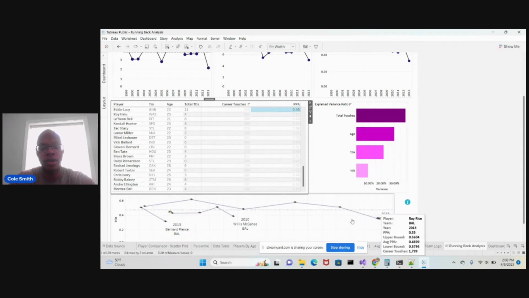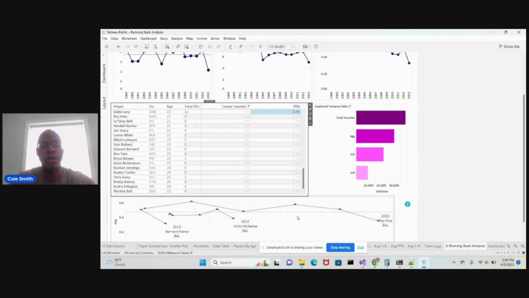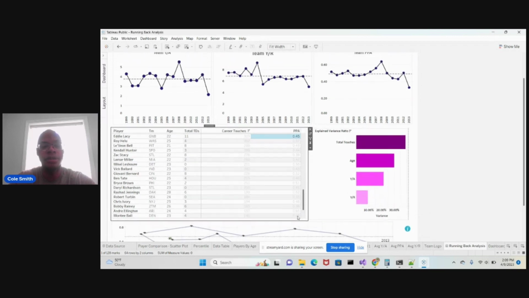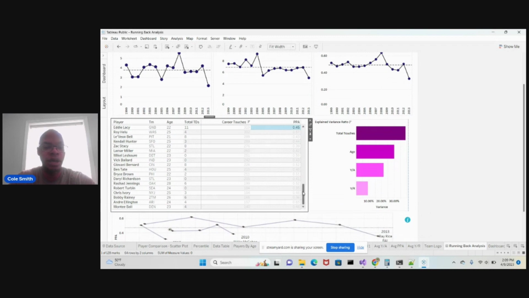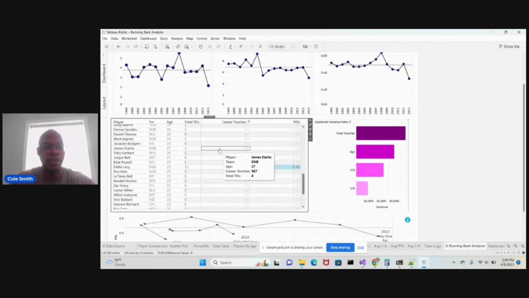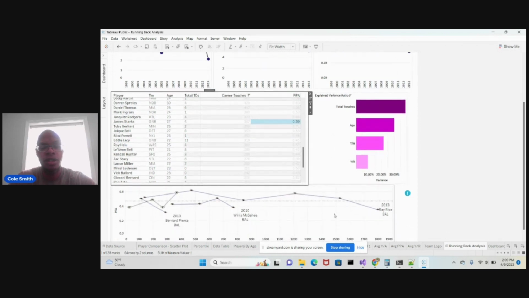I'm going to switch this back to another player. The way this tool is meant to be used by the NFL, or by somebody doing fantasy, is that your thought process should be: it's 2013, and I see that my running backs aren't doing well. I've got Bernard Pierce not doing very well, and Ray Rice here as well, not doing very well. And in the case of Ray Rice, he's been playing pretty long.